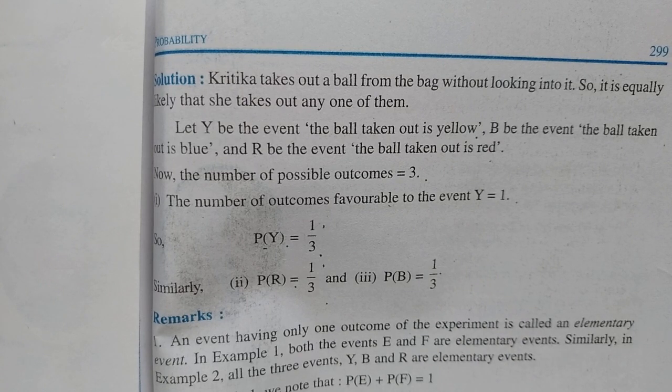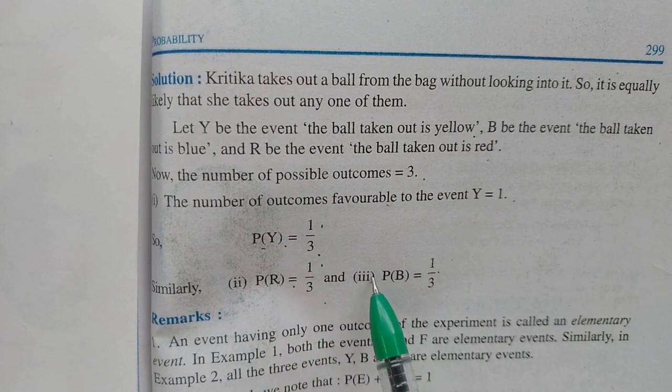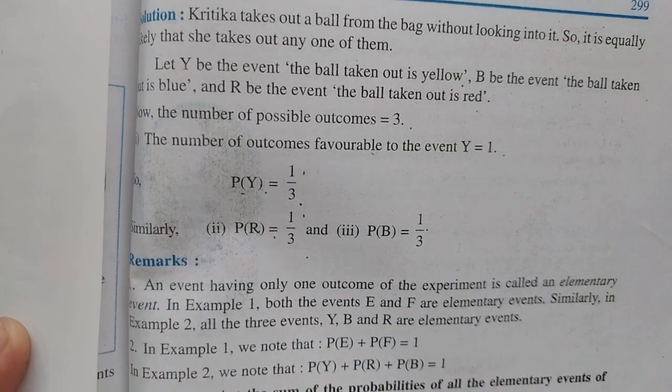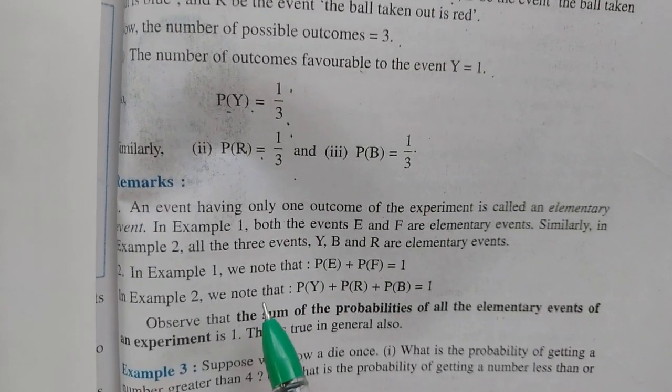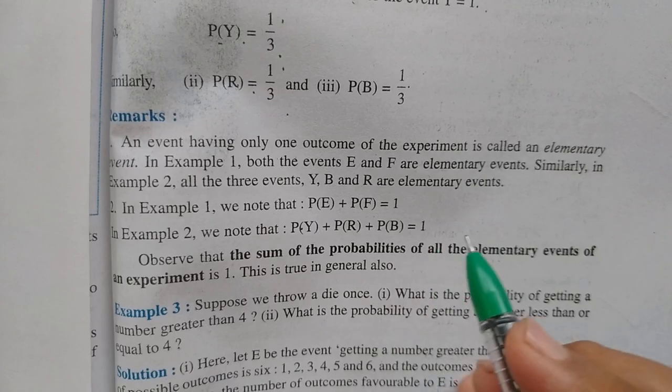Okay. So here let us find out whether we are getting this addition equal to 1 or not. See, in the textbook it is already solved. See here, example number 2. We note that P(Y) plus P(R) plus P(B) equals 1.